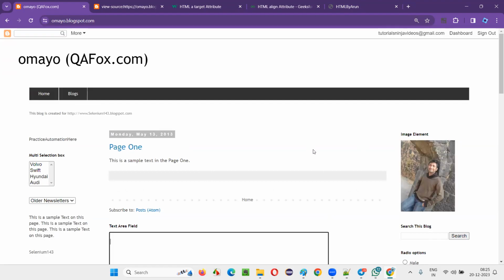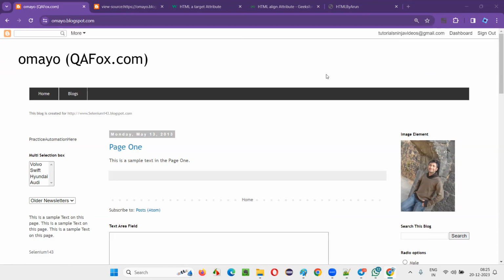When I teach you CSS tomorrow, I'll also teach you a few more things that are left in HTML, like the ID attribute, name attribute, and class attribute. Along with that, I'll give you this assignment. Most probably I'll teach you CSS and some bit of JavaScript, not dedicatedly, but how to run JavaScript in HTML. At a high level, I'll teach you how to take this HTML journey to the next level.